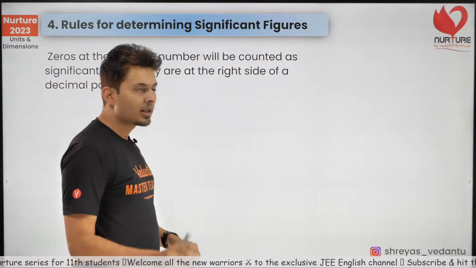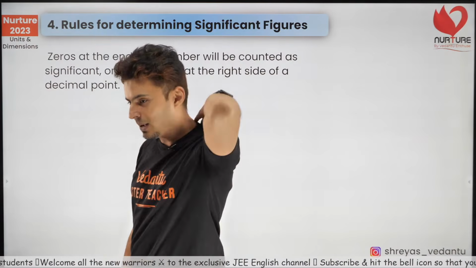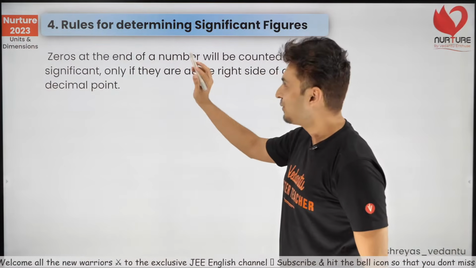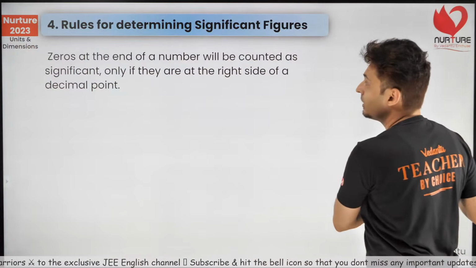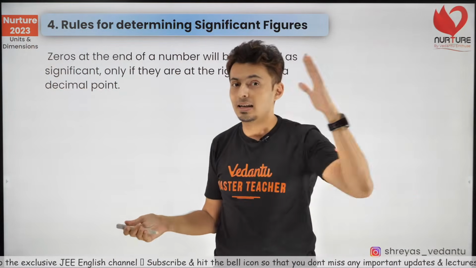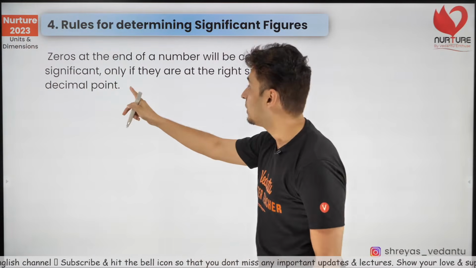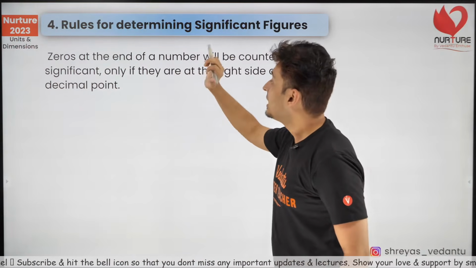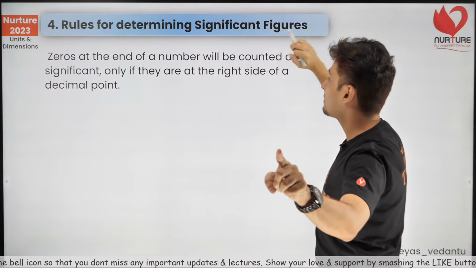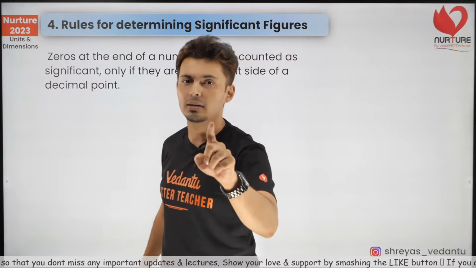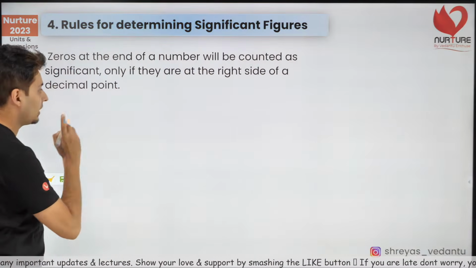Now the fourth rule. What's the fourth rule? Zeros at the end of a number. When 0 is at the end, there is a special rule. Be careful about this. A lot of people get confused. It is significant only if they are on the right side of a decimal point. What does it mean? Only if they are on the right side of the decimal point.